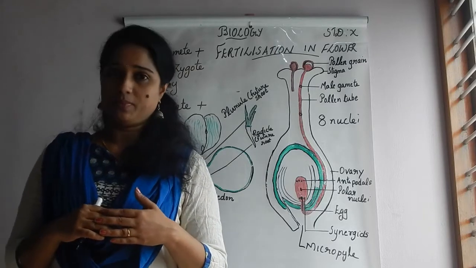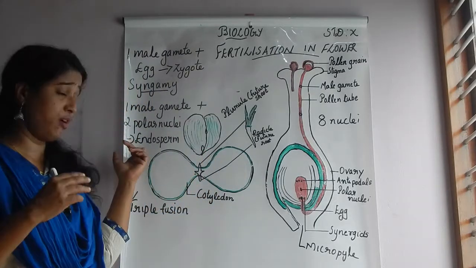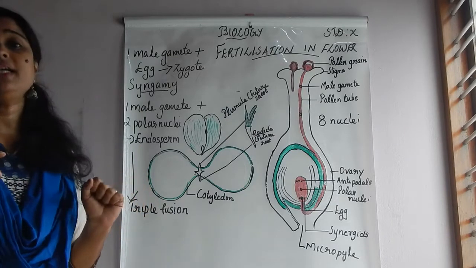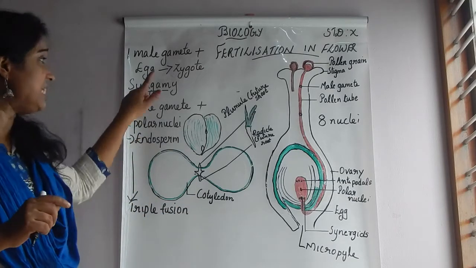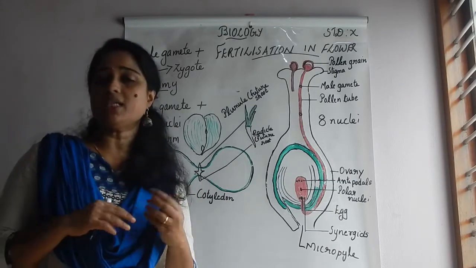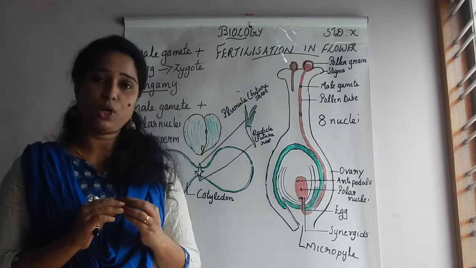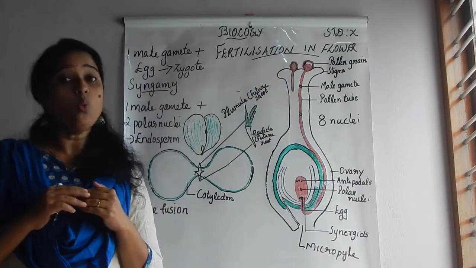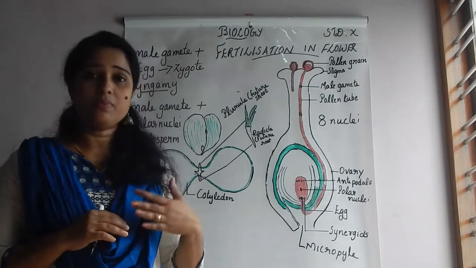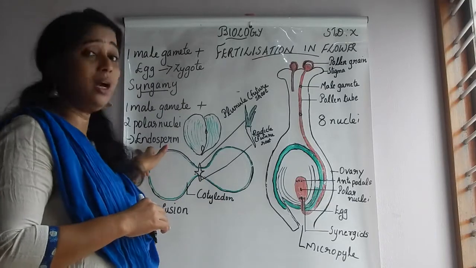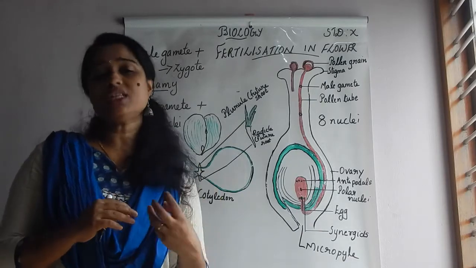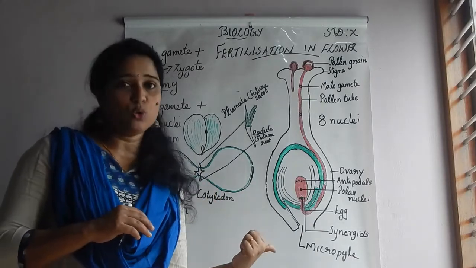And the product is the endosperm. So can you tell me what is the function of this endosperm? Yes, it provides the food for the developing embryo. You know that the zygote divides so many times to form the embryo. Meanwhile, the zygote, what does it need? It needs food, isn't it? So who is providing the food to them? The food is provided by the endosperm. Till it becomes the embryo, the zygote is provided the food by the endosperm.